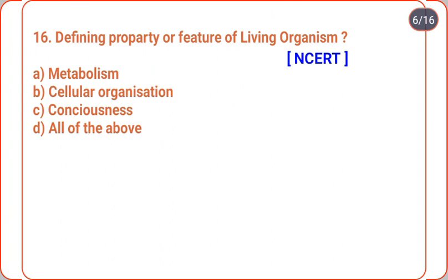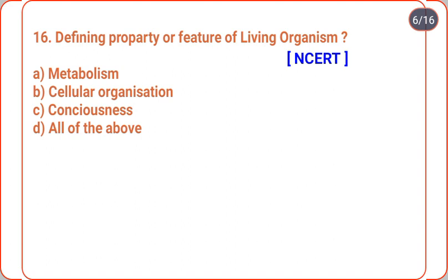Question number 16, defining property or feature of living organism. Option A, metabolism. Option B, cellular organization. Option C, consciousness. D, all of the above. Please first of all guess and think about the correct answer, at least the most probable answer.